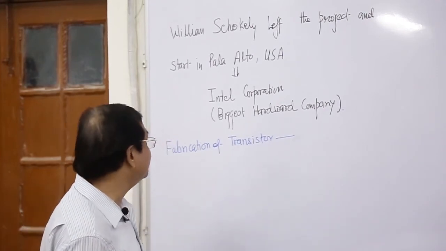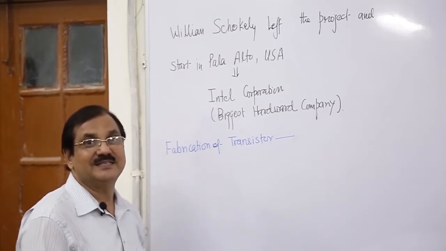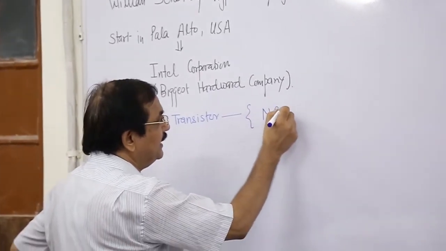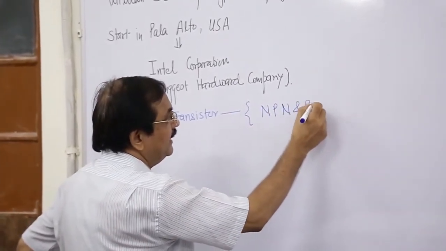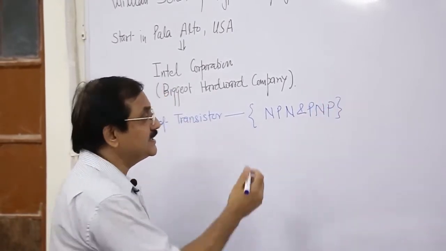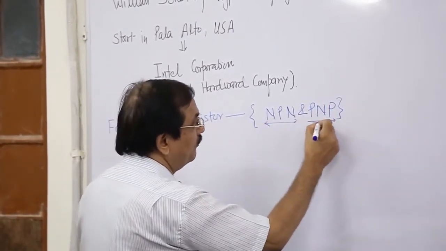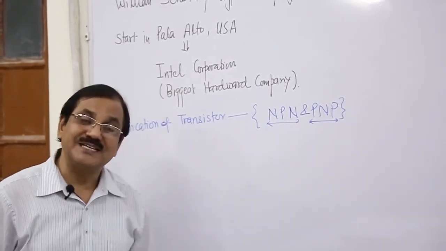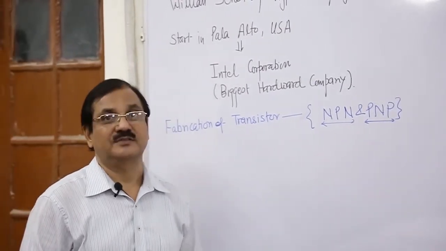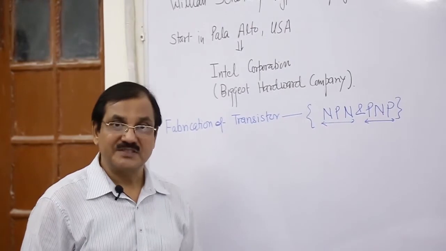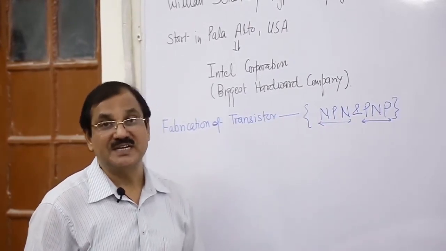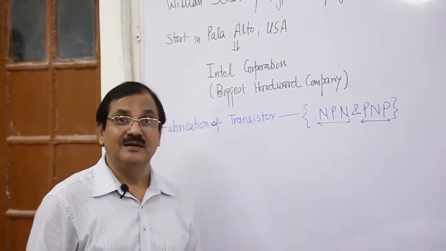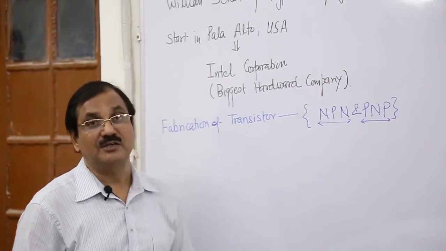Now let us see how the transistor is. We have classified NPN and PNP. These two types of transistors are very popular. But whatever concepts of the transistor we have in our books, these concepts mislead the students. So we have to make the concept clear regarding the fabrication of the transistor.